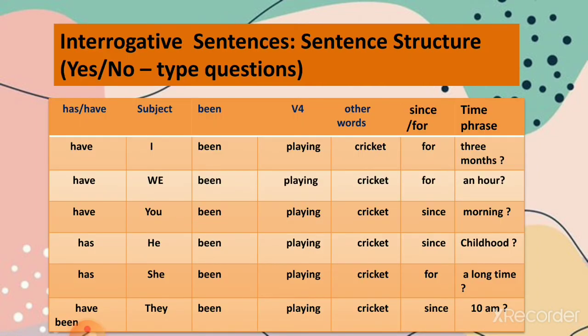Interrogative sentences. Now the sentence structure for yes/no type question: has/have plus subject plus been plus verb fourth form, other words, since/for and time phrase. Have I been playing cricket for 3 months? Have we been playing cricket for an hour? Have you been playing cricket since morning? Has he been playing cricket since childhood? Has she been playing cricket for a long time? Or have they been playing cricket since 10 a.m., right? So this is how the structure for interrogative sentences works.